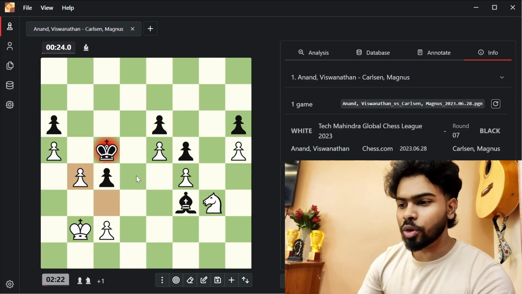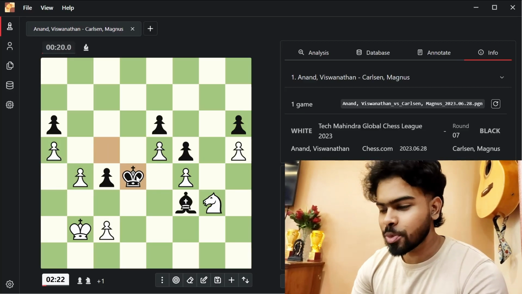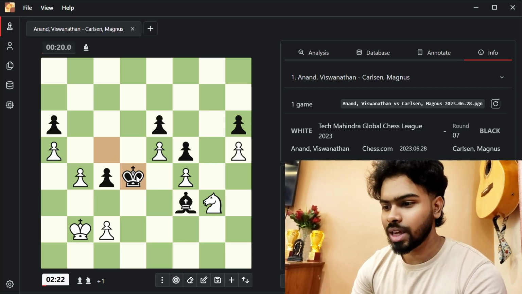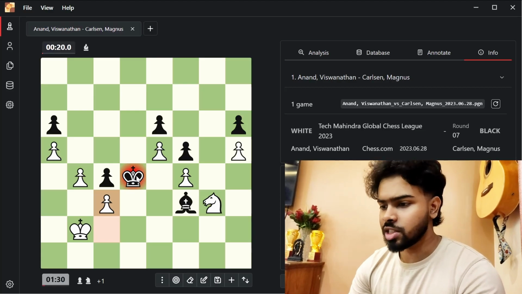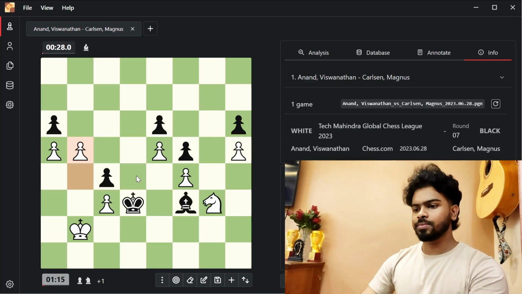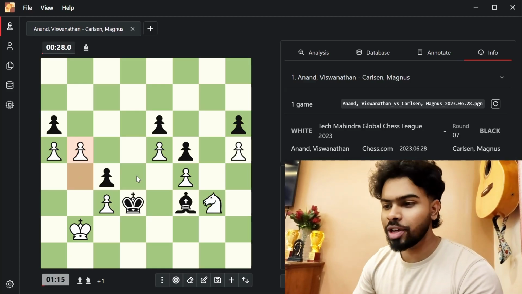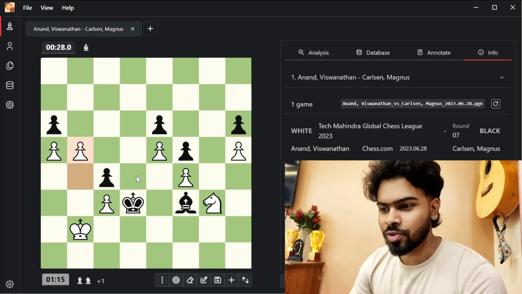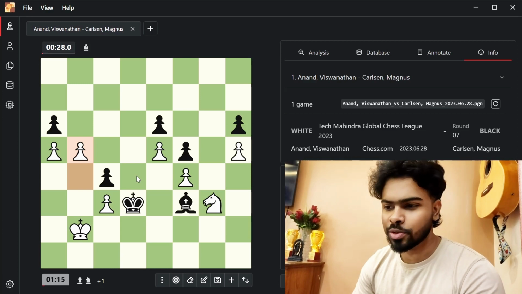So instead of taking the pawn, Magnus played an excellent move, that is king to d4, and he enters the white territory. c3 check is the only move. King comes to d3 and b5. Now you can see Viswanathan Anand is pushing for the win. It seems so.